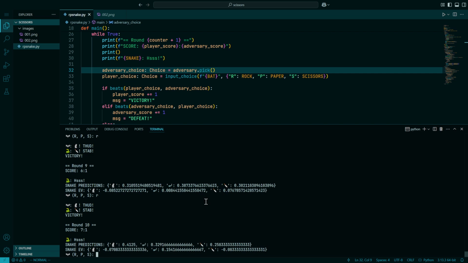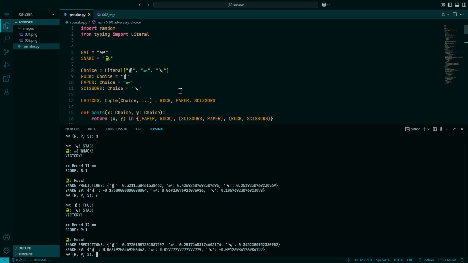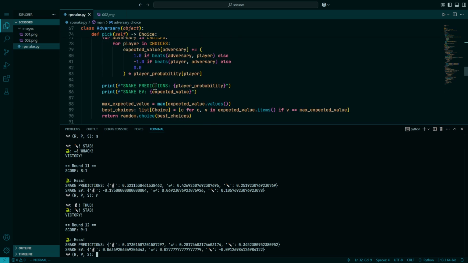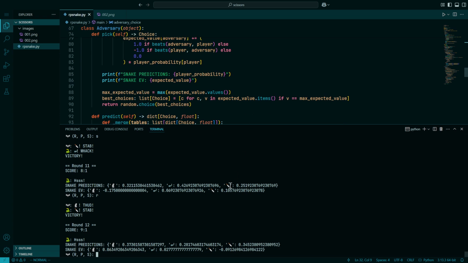The fact that there's a very slim EV margin and yet it always picks the highest EV play is actually a very significant weakness for it, because in theory, it doesn't really matter which of these it plays, and yet I'm 100% capable of knowing which one it will play. If the EV is basically the same for all of these, it should just pick randomly. And that's part of the idea of having a more sophisticated picker approach than the one that I have written right here that simply picks the best choice.